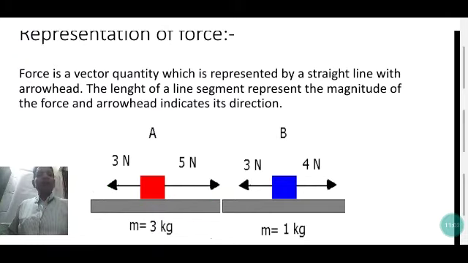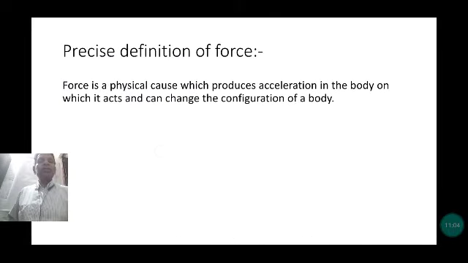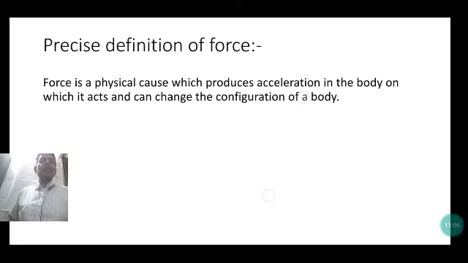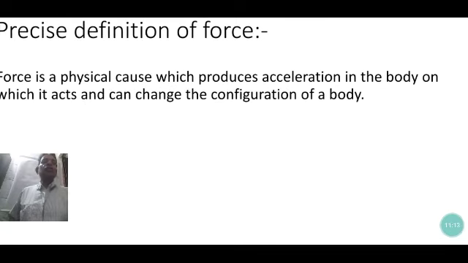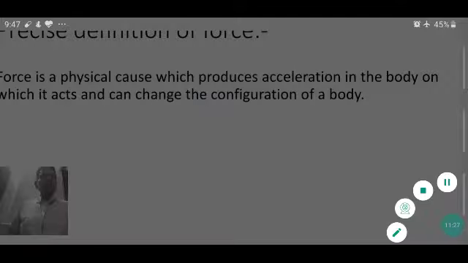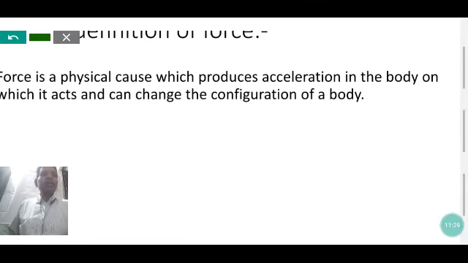Okay, now in the next slide we discuss the precise definition of force on the basis of examples. Force is a physical cause which produces acceleration. Acceleration means it can increase the speed of an object, it can change the direction of an object, it can stop a moving object, and it can move a stationary object. That is summarized in one word known as acceleration.